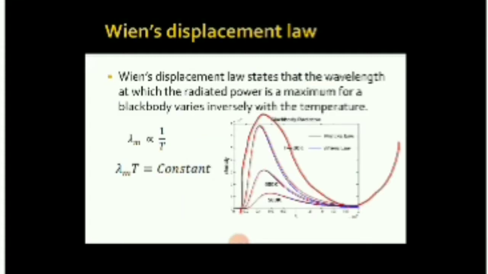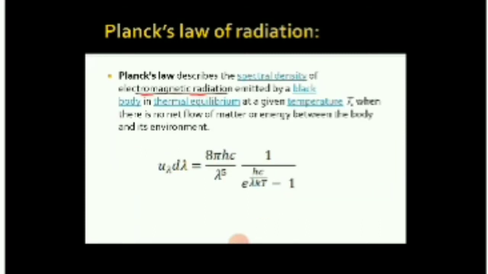Thermal equilibrium means whenever T is fixed. Basically, for one temperature, one curve is there. For 700 Kelvin, one curve is there, for 600 Kelvin, one curve is there, and for 500 Kelvin, again one curve is there. So for each curve, temperature is constant. That's why thermal equilibrium is stated here, and at a given temperature there is no net flow of energy between the body and its environment, basically no out or in flow of energy. Okay, this is Planck's law.